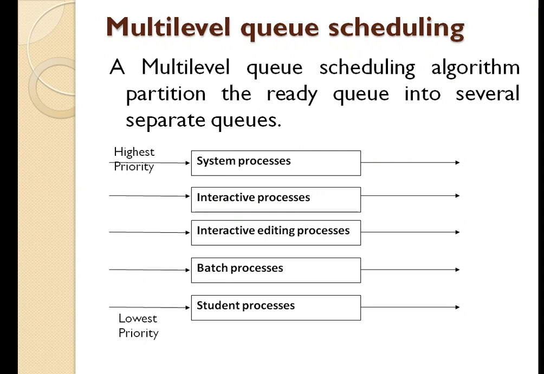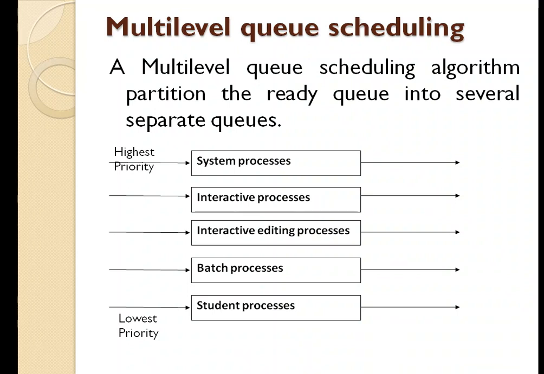In this case, the processes in the first queue, that is the system processes, will have the highest priority, and the processes in the last queue, that is the student processes, will have the lowest priority. Separate queues might be used for foreground and background processes. The foreground queue might be scheduled by a round robin algorithm, while the background queue is scheduled by a first come first serve algorithm.